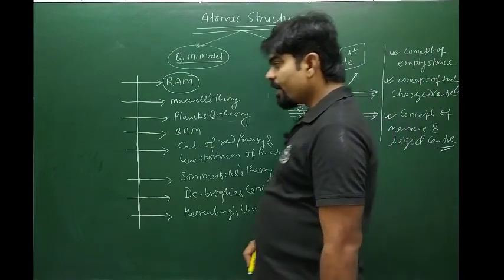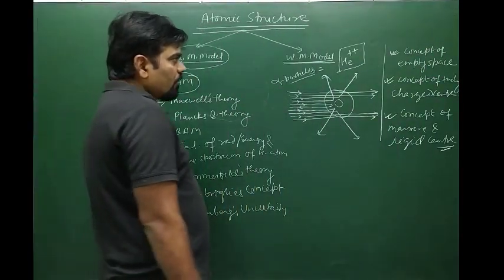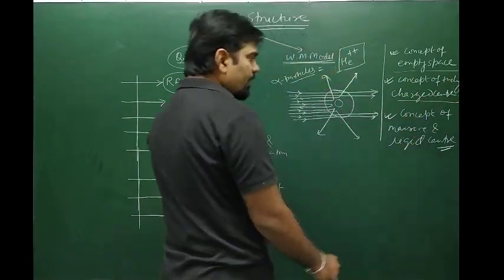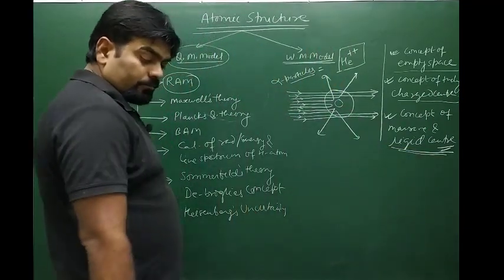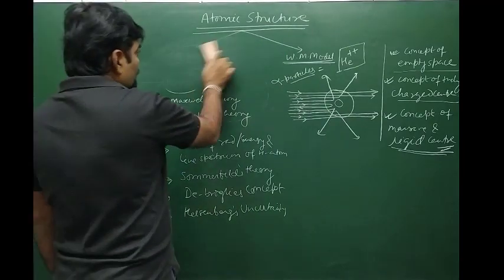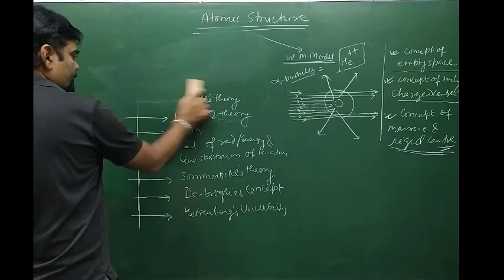So these are the three parts of Rutherford's atomic model: the concept of empty space, the concept of a positively charged center, and the concept of a massive and rigid center. Based on this model, what conclusion can be drawn?